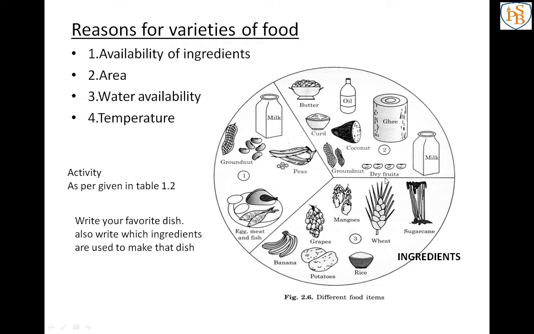But we cannot take all these ingredients from a particular state. Means in Maharashtra the rice production is in more amount, so that's why we mostly eat food items prepared from rice. So availability of ingredients means whatever ingredients we get from the state, those people use to make food.